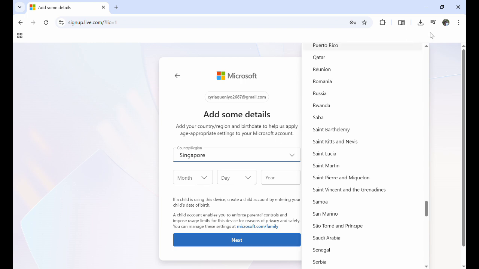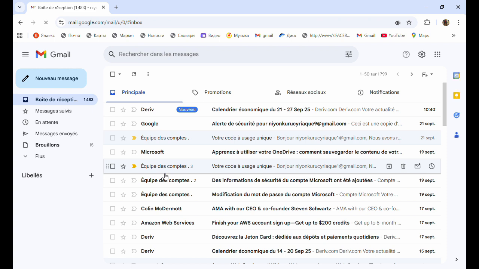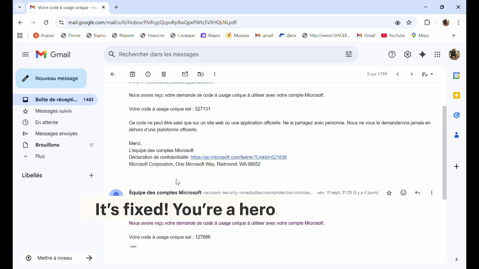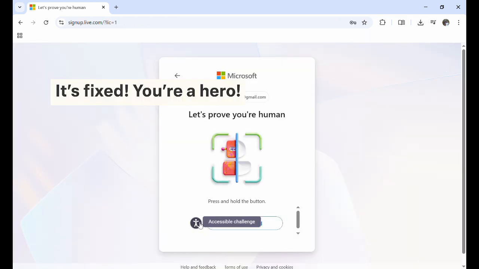Step 6. Now it's time to verify your identity. Microsoft will send a security code to the email or phone number you provided. Open your inbox or messages, find the code, and type it into the box. Then, click Next. Step 7. To make sure you're not a robot, Microsoft will ask you to complete a quick CAPTCHA puzzle. Solve it, and move forward.